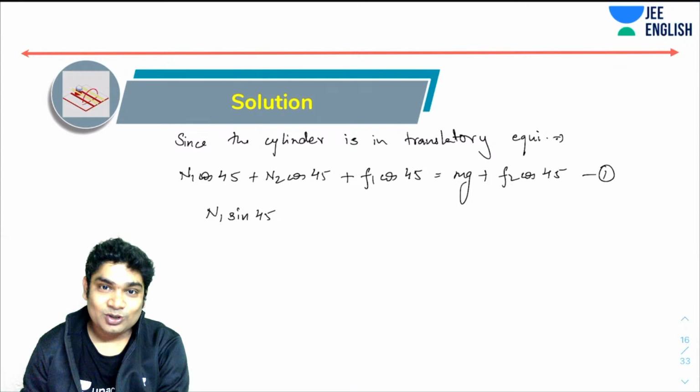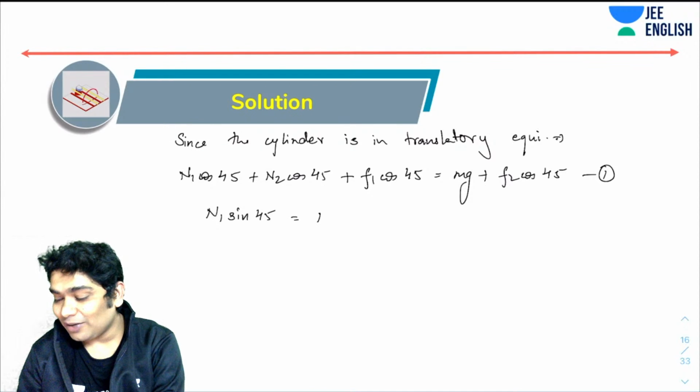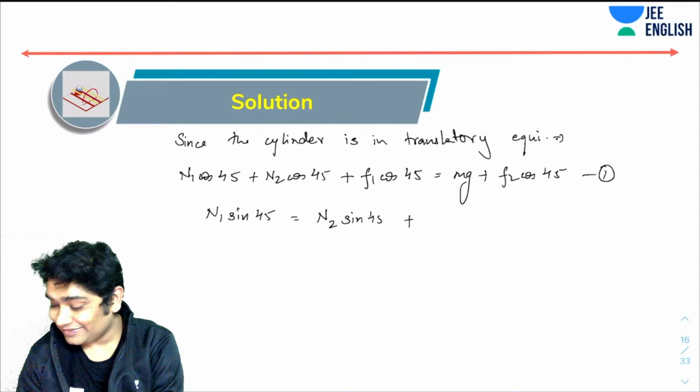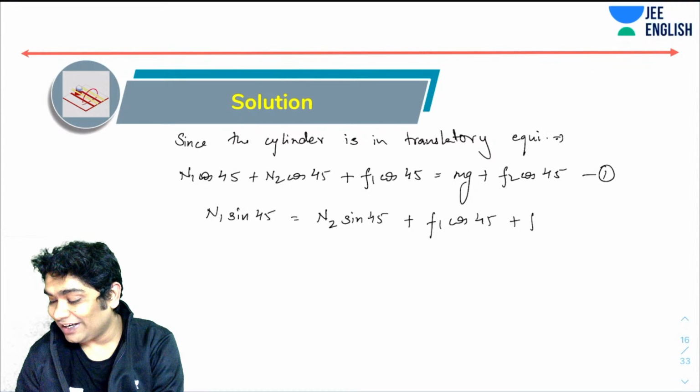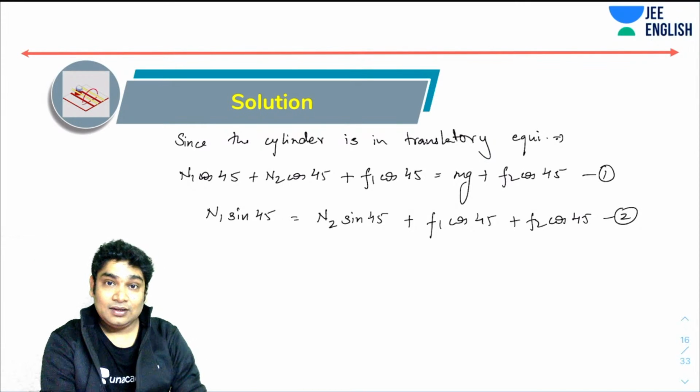Don't worry about whether it is sine or cos, because the angle is 45 degrees. That is why I'm not bothering. Then plus f1 times cos 45, sine 45, whatever you want to write, equals f2 cos 45. So this will be my equation for the x direction, right?